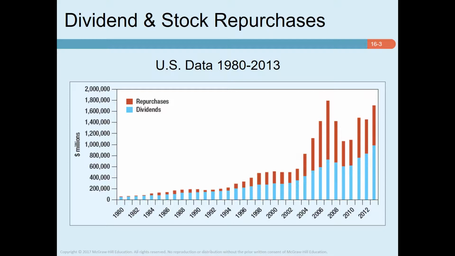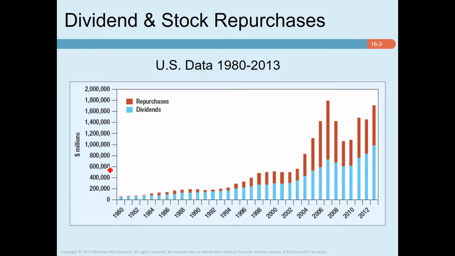Corporations can pay cash to their shareholders in two ways. They can pay a dividend or they can buy back some of the outstanding shares. In recent years, dividend payments and stock repurchases have amounted to a high proportion of earnings. Although dividends remain the principal channel for returning cash to shareholders, many corporations pay no dividends at all. In the United States, the percentage of dividend-paying stocks fell from 64% in 1980 to 52% in 2007.